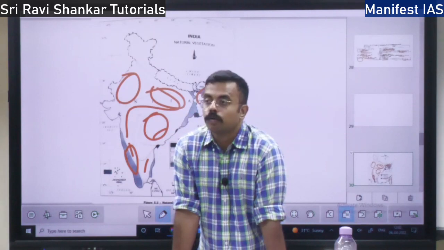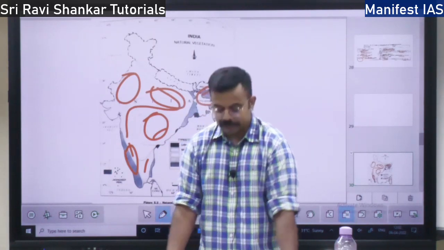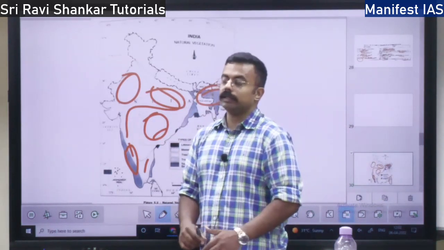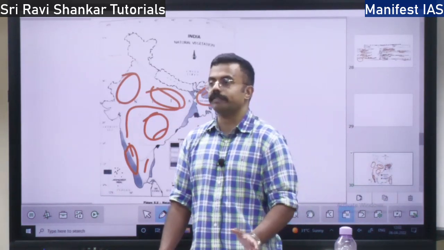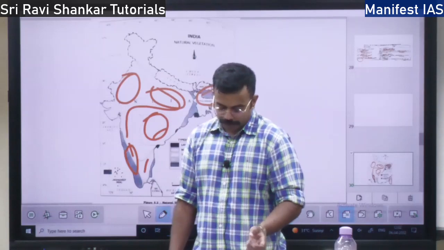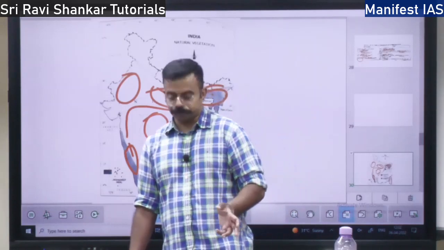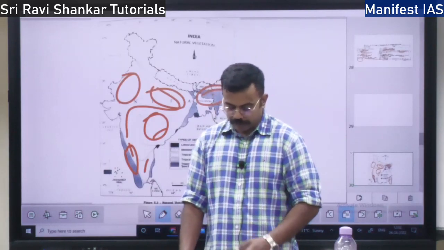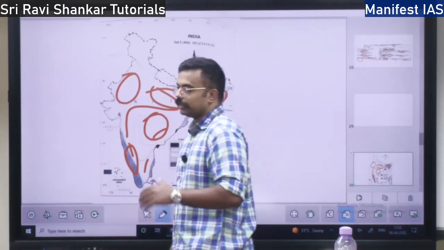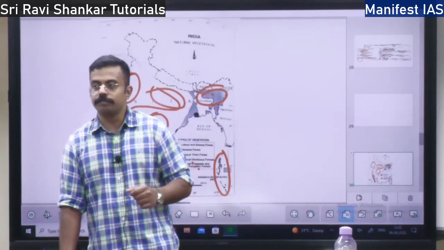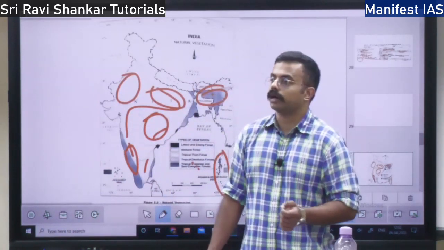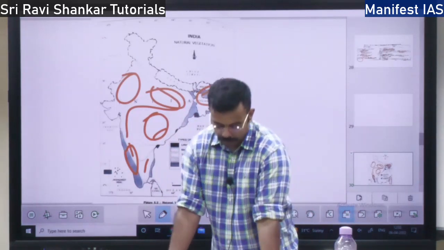You will find oak tree, chestnut tree, chirpine, deodar, and also if the weather is too cold, if it is tundra type, you will find mosses and lichens. Mosses and lichens are also found here. So this is at the montane forest, but at those regions where it is too cold, like tundra type, you will find mosses and lichens.